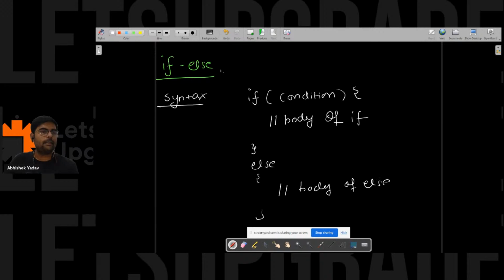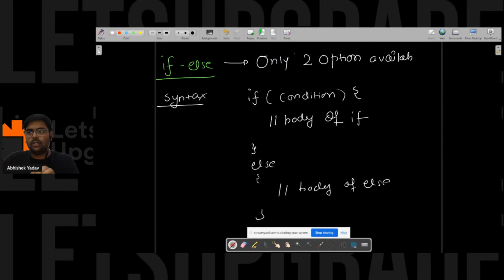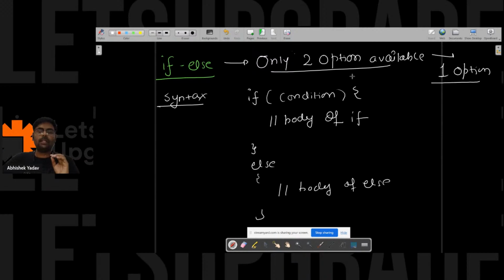Yeah. So guys, always remember this point: when you are in a situation where you have just two options available, only two options, and among the two options you have to choose just one option, you have to go with if else, right everyone?